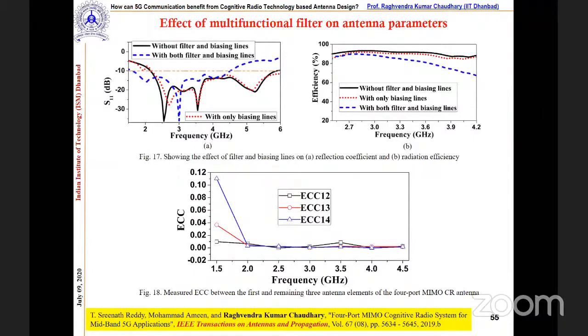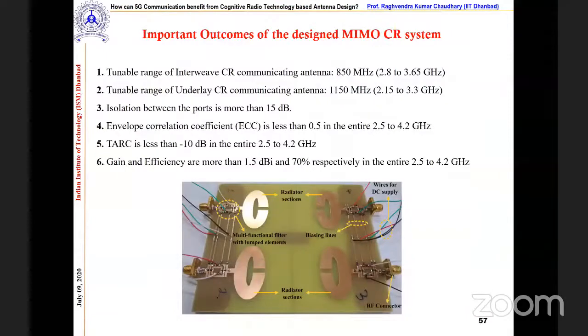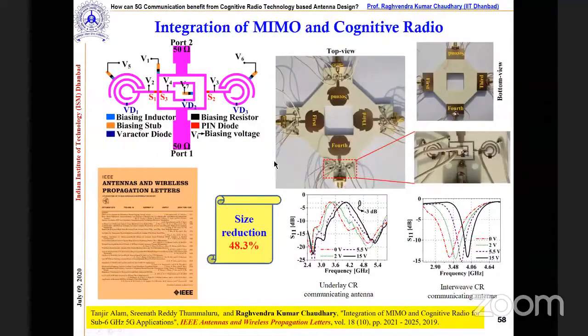So we tried to find out what alternatives there are. The other possible approach is engineering: we accommodated the antenna on the substrate in such a way that it requires less size. This is the design you can see, and in this way we got almost the same performance but wider tunability, and at the same time 48.3% size reduction compared to the previous transactions paper. So these two papers are unique, and recently we are working on these things.